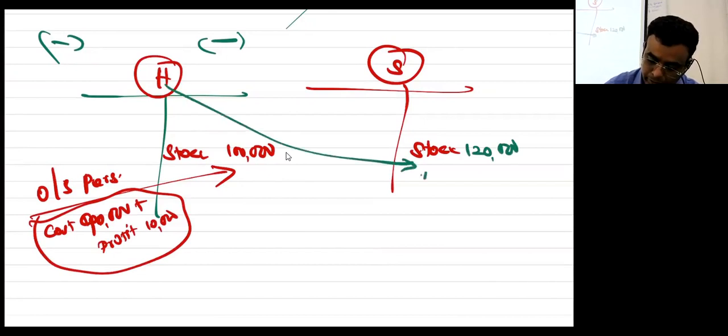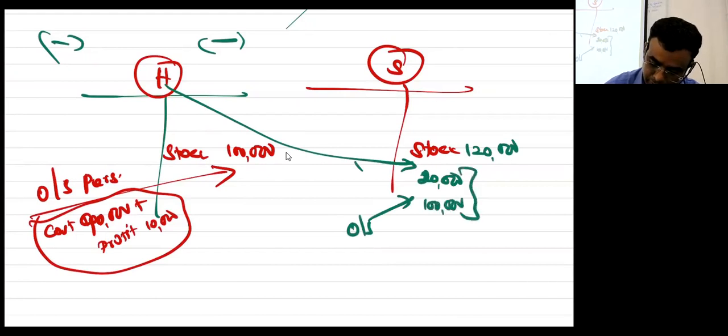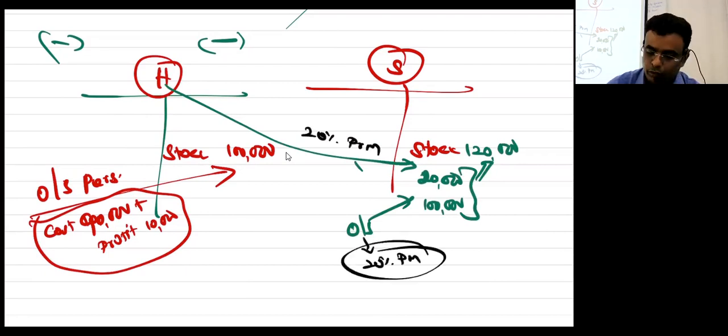Supplied by them is 20,000. Outside people 1 lakh, and the two together 1,20,000. 20% profit margin, but this also has 20% profit margin. I hope you understood the example.